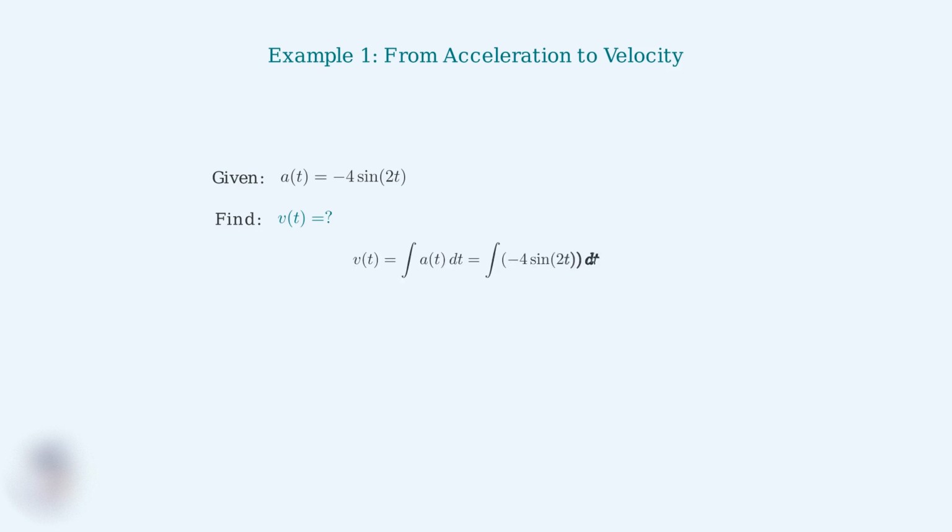We set up the integral. v of t equals the integral of negative 4 sine of 2t dt. We can factor out the constant negative 4, leaving us with negative 4 times the integral of sine of 2t dt. Using our knowledge that the integral of sine of u is negative cosine of u, and applying the chain rule in reverse, we get negative 4 times negative 1/2 cosine of 2t plus our constant of integration. Simplifying, we get v of t equals 2 cosine of 2t plus C. This is our velocity function.